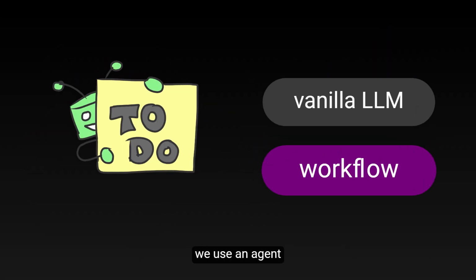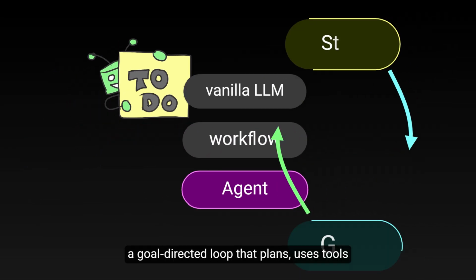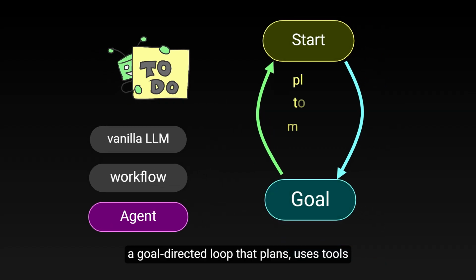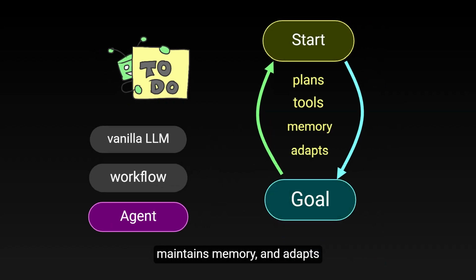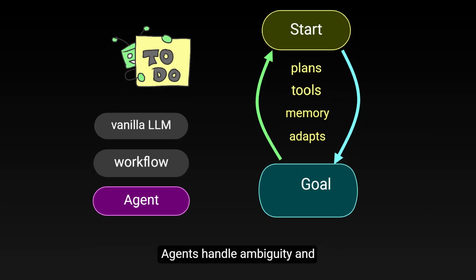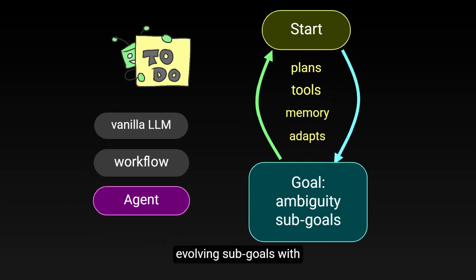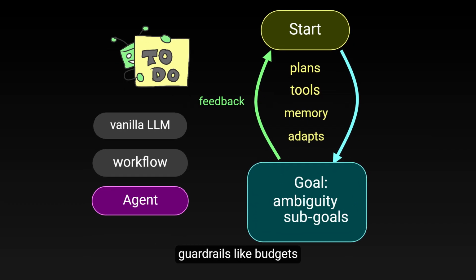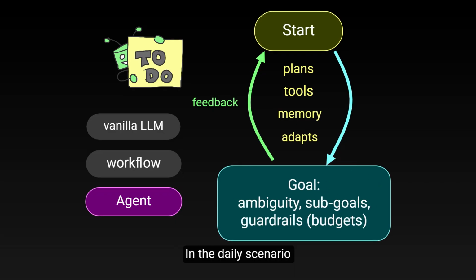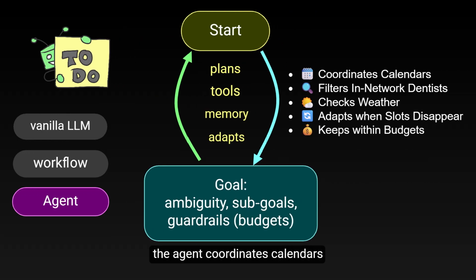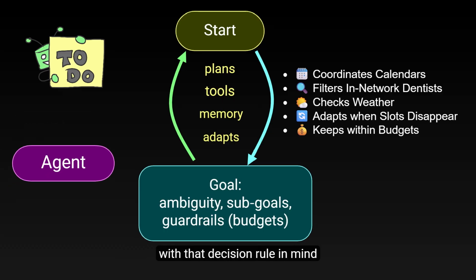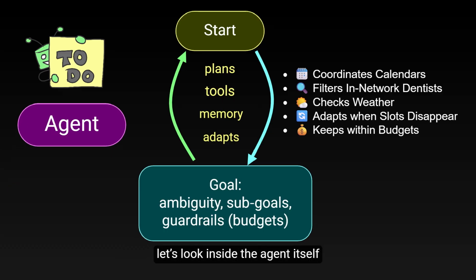To bridge that gap, we use an agent, a goal-directed loop that plans, uses tools, maintains memory, and adapts. Agents handle ambiguity and evolving sub-goals with feedback while staying within guardrails like budgets. In the daily scenario, the agent coordinates calendars, filters in-network dentists, checks weather, adapts when slots disappear, and keeps within budgets. Now, with that decision rule in mind, let's look inside the agent itself.